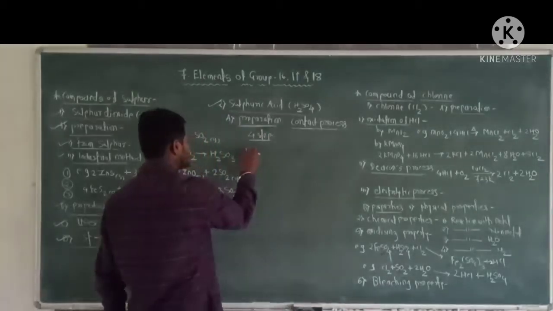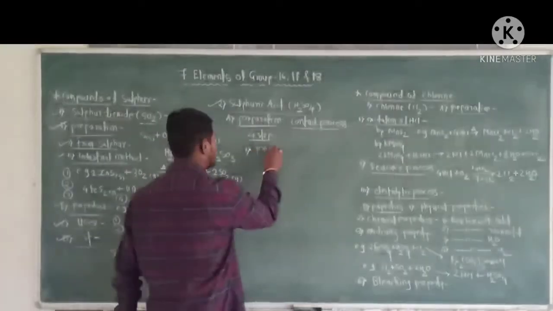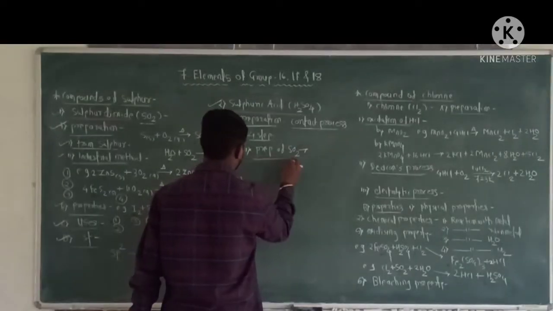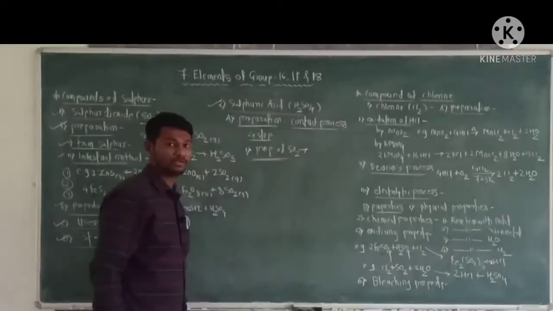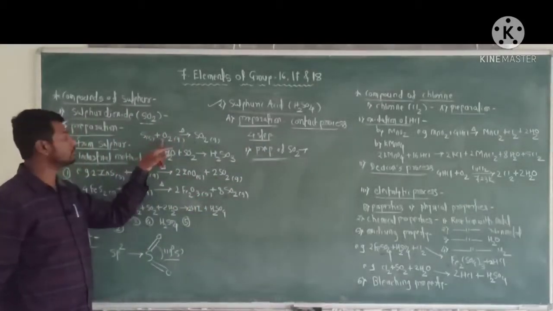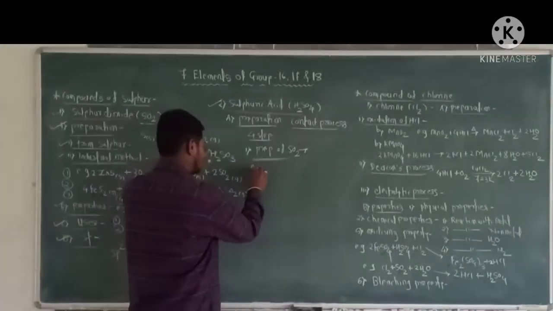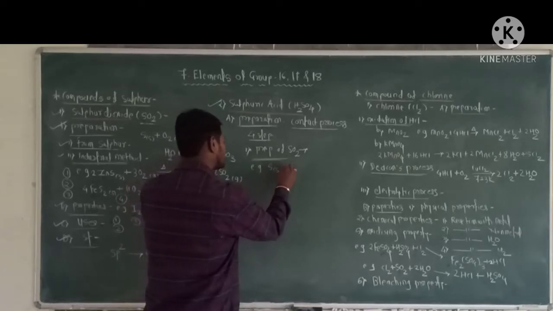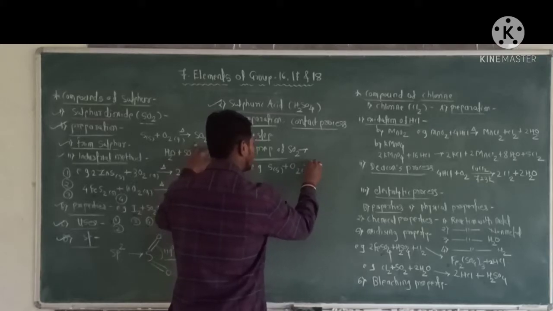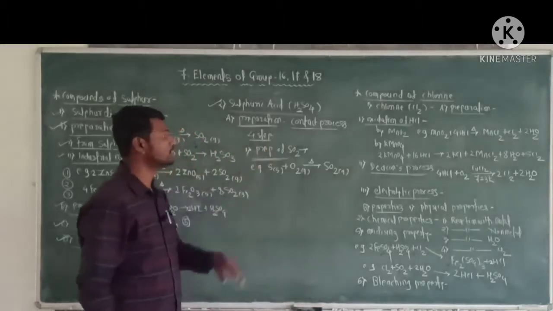First step, preparation of sulfur dioxide. Sulfur dioxide is prepared when sulfur is burned in air to form sulfur dioxide. For example, sulfur burns in air to form sulfur dioxide. This is the first step.